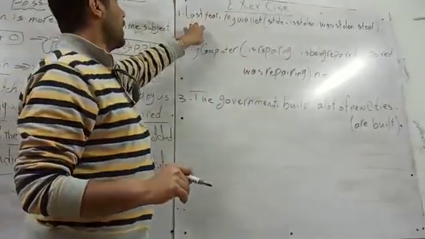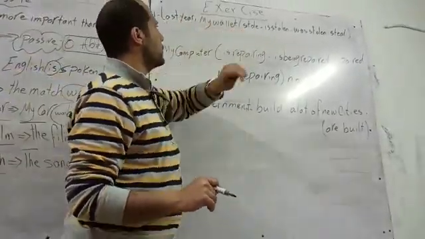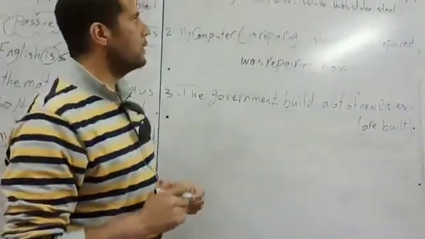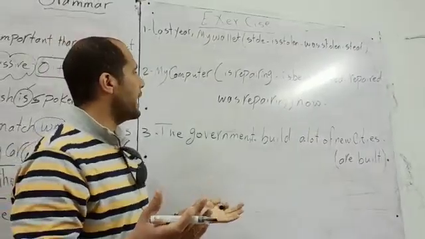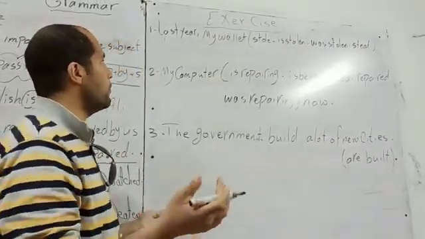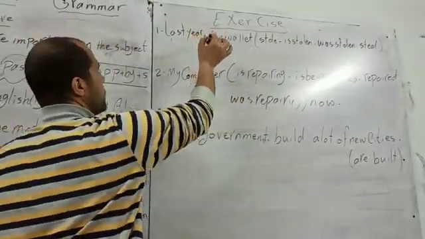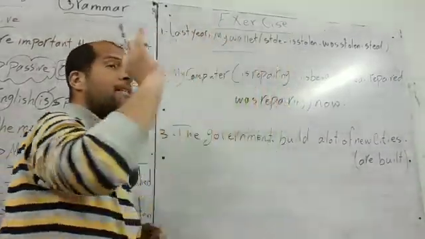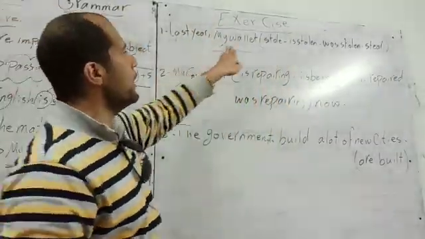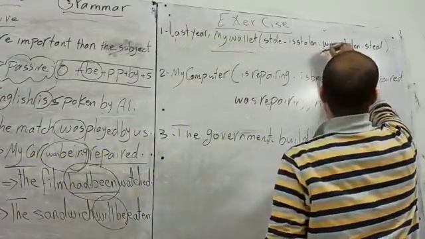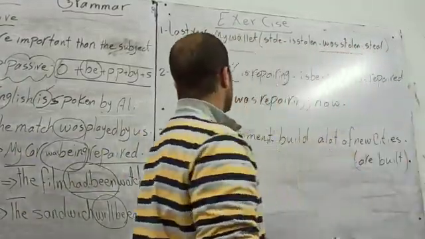For example, last year my wallet stole, is stolen, was stolen, steal. Who can think with me? Oh, the sentence is beginning with the object, so it's a passive form. The only passive form here is was stolen. Good.